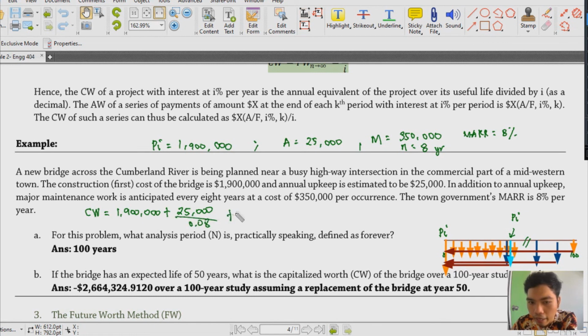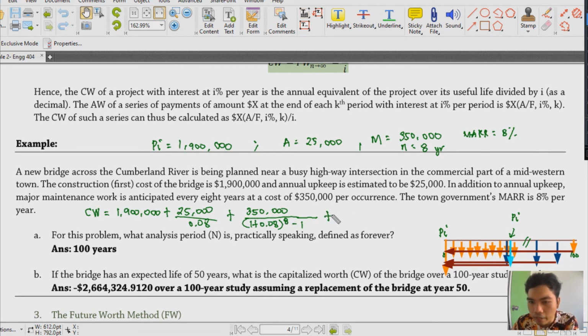Okay. And then add ko naman sunod, ito yung upkeep, maintenance cost natin. So that is 350,000. And remember, yung formula natin, that's over 1 plus I, that's 0.08 raised to yung period niya. So that is every 8 years, so that's 8, and then minus 1.